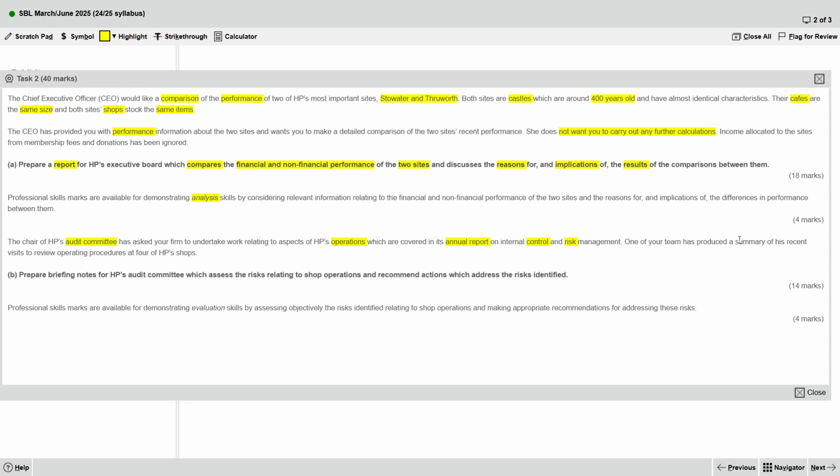In the summary, something about 4 of the HP shops. So we want briefing notes for the audit committee, and then the risks and also actions. So this one you want evaluation.